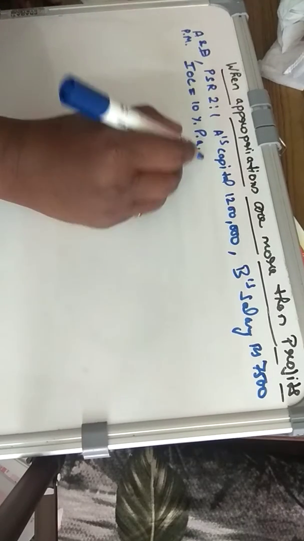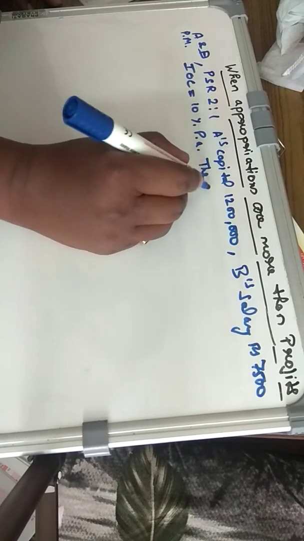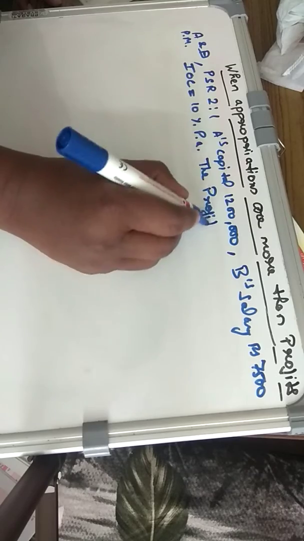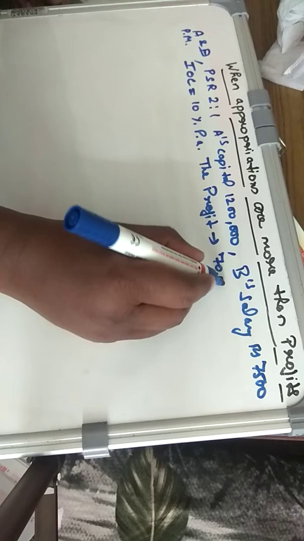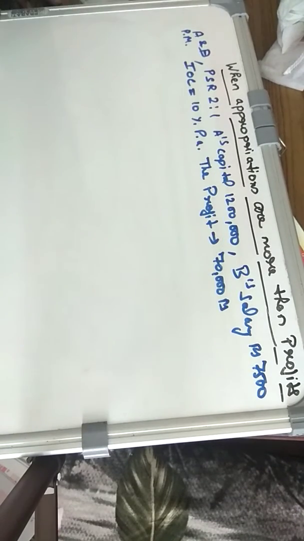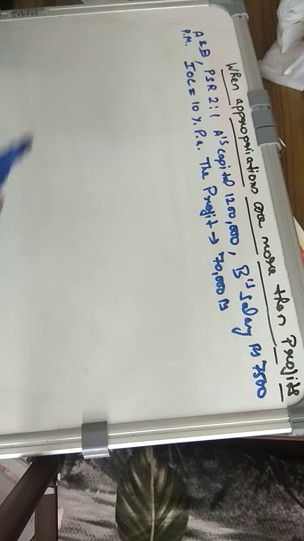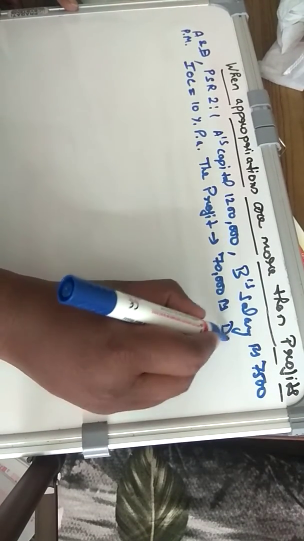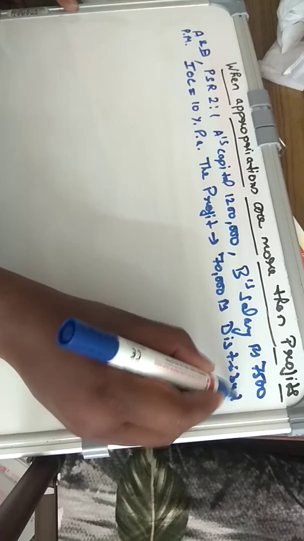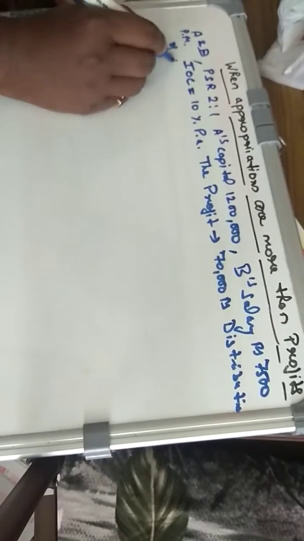Then we also take, let's say, the profits which the firm earned during the year. So the profit the firm earns during the year is rupees 70,000. And we are required to show how the profit is going to be distributed in case the appropriations are more than it. So we have to show the distribution of profit.